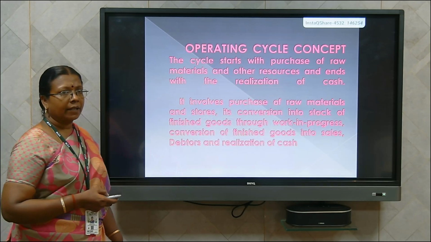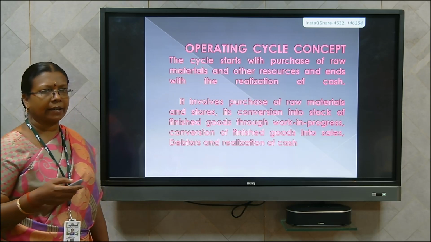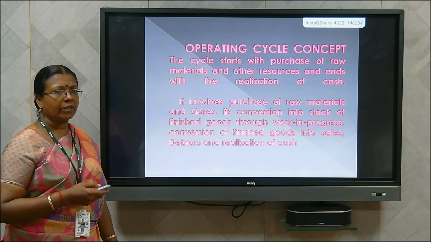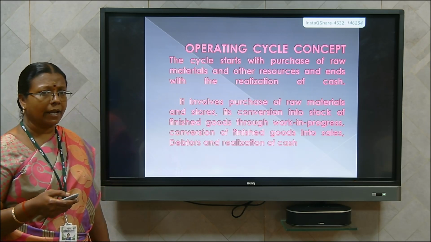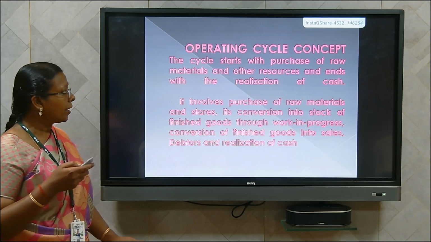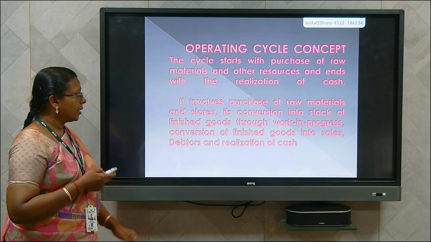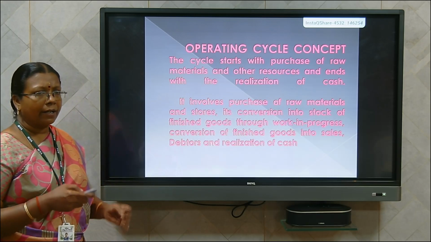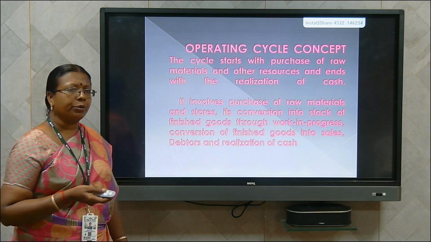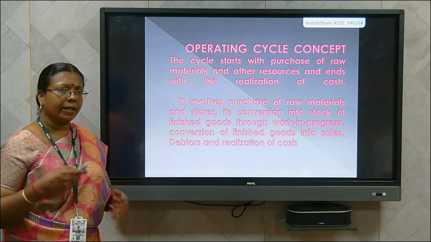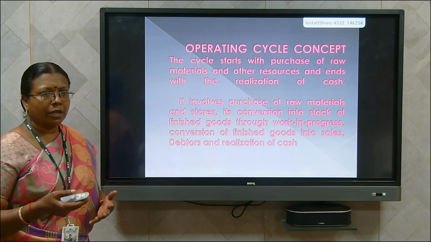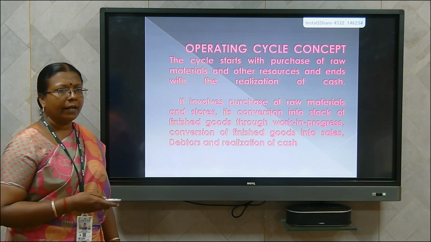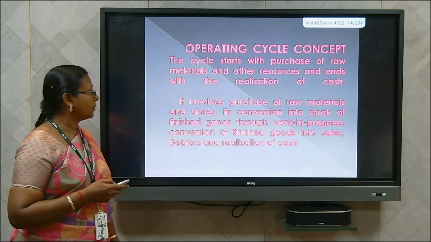Next, we shall see the second concept, that is operating cycle concept. In this operating cycle concept, the cycle starts with the purchase of raw material and other resources and ends with the realization of cash. It simply says that it involves purchase of raw materials and other stores, and the raw materials and stores are converted into finished goods through work in progress, and the finished goods can also be converted into sales, debtors, and realization of cash. That is called operating cycle concept.